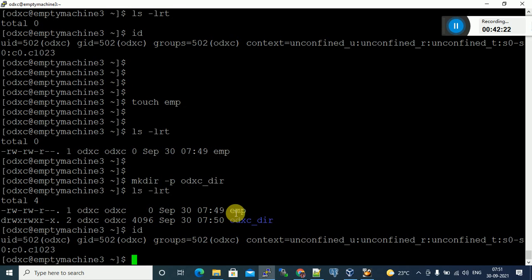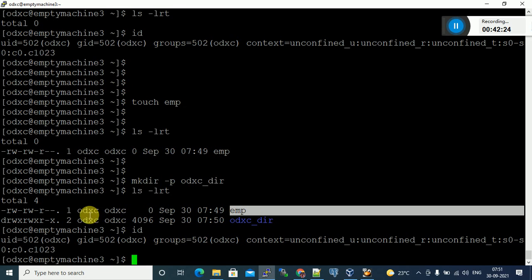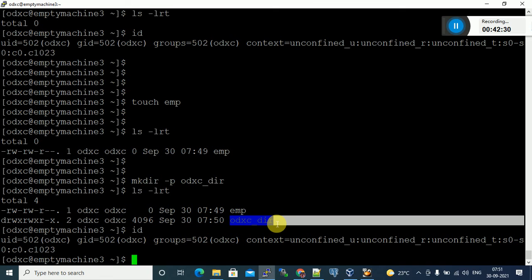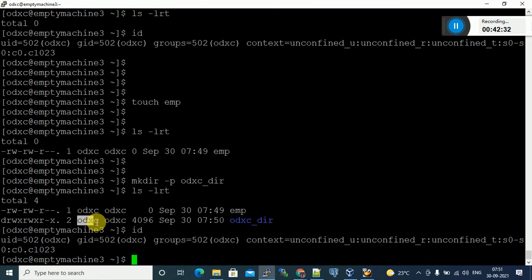Who is the owner of this emp file? ODXC. Who is the owner of this emp directory? ODXC. Okay, like this you can create users and groups, switch to any user, and create files and directories. You can see what the owner of these files is.